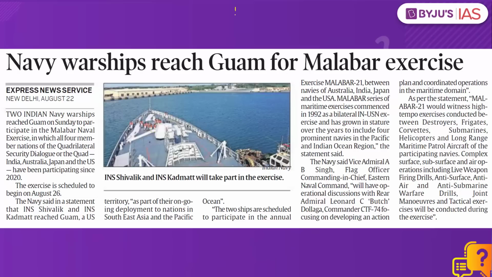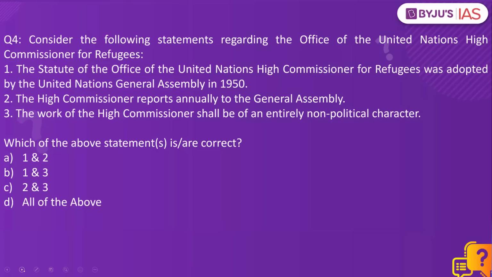What is the context? This is today's The Hindu newspaper. Navy warships reach Guam for Malabar exercise. Now let's look at question number 4. It's regarding the office of the United Nations High Commissioner for Refugees. Because we are seeing the influx of refugees from Afghanistan, that is why this topic becomes important.